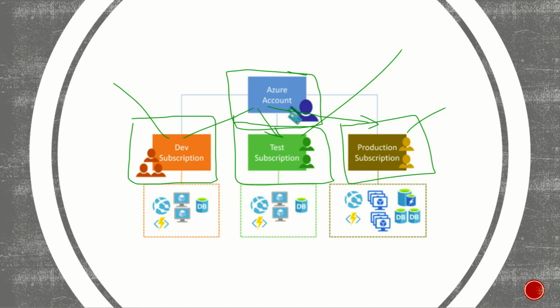You can have subscriptions for different types of environments and different types of organizational structures. That will help you identify costs easily, and many times we create multiple subscriptions to find out how the billing is being done. So it is helpful for your billing as well.